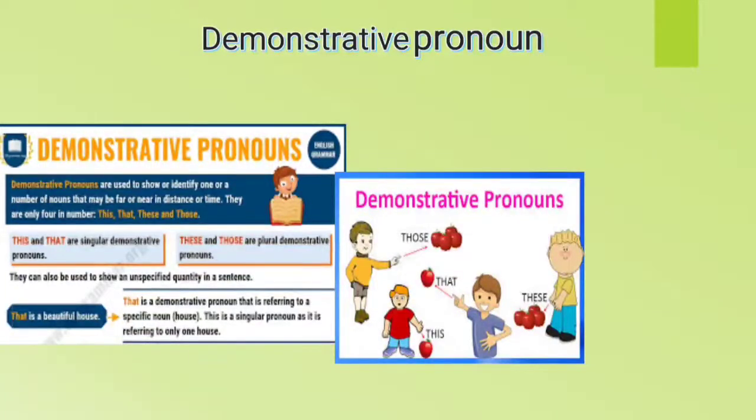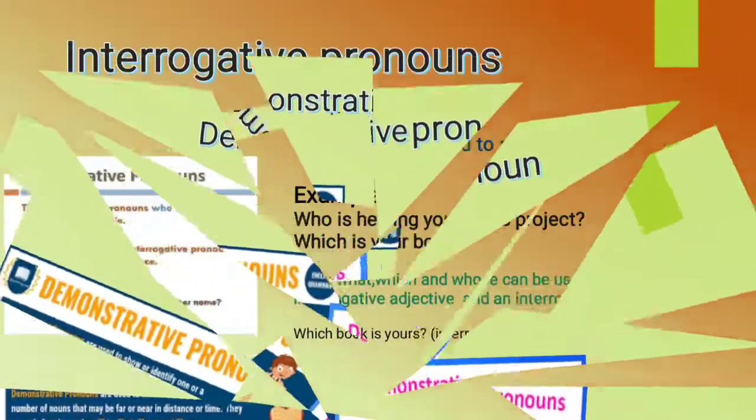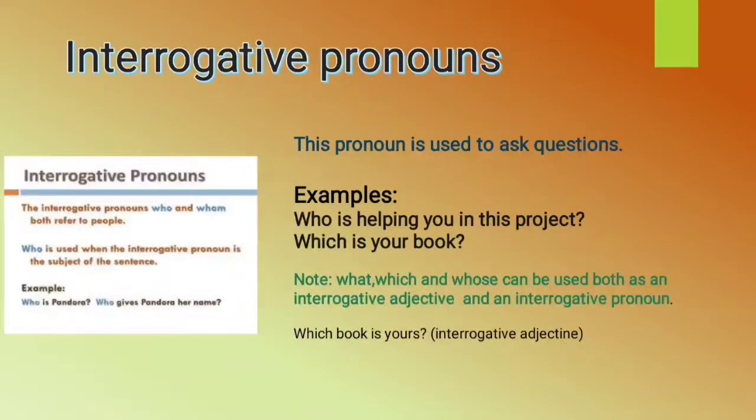So our next pronoun will be interrogative pronouns. Interrogative pronouns, probably you know: who, whose, whom, which, what. What is an interrogative pronoun? An interrogative pronoun is used to ask a question. For example, who is helping you in this project? What do you need? Which is your book? So who, what, which, okay, they are interrogative pronouns.